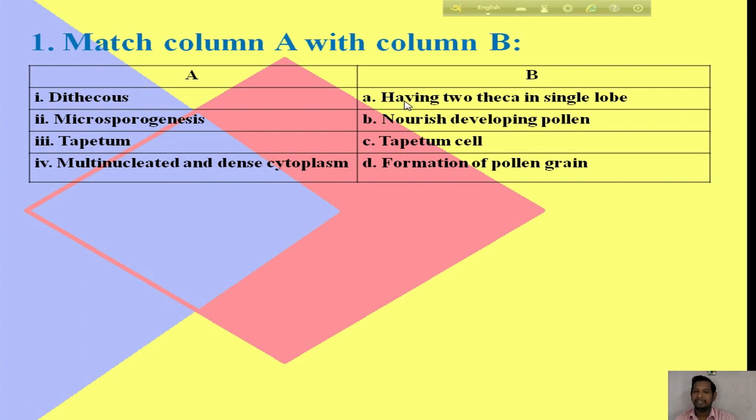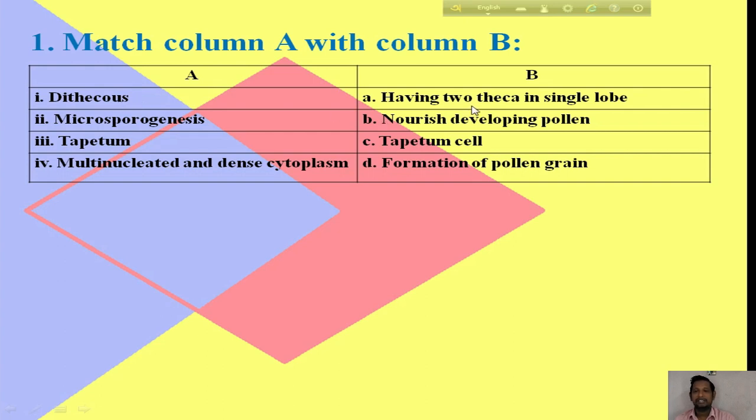In column B: A, two theca in single lobe; B, nourish developing pollen; C, tapetum cell; D, formation of pollen grain. First I will discuss the matching and the solution.